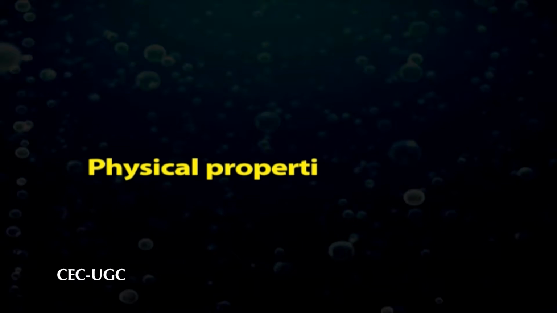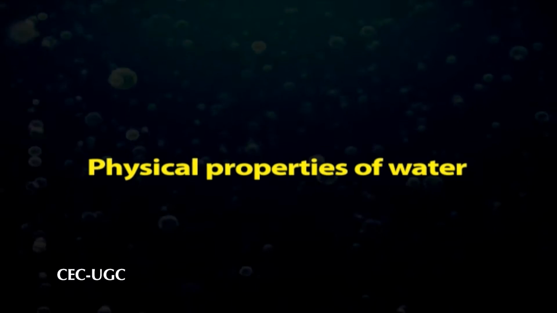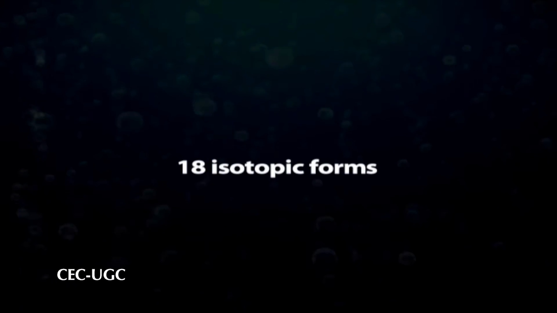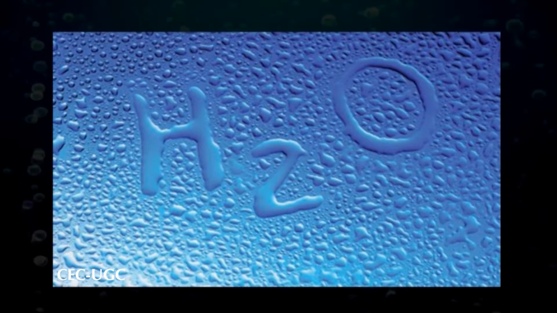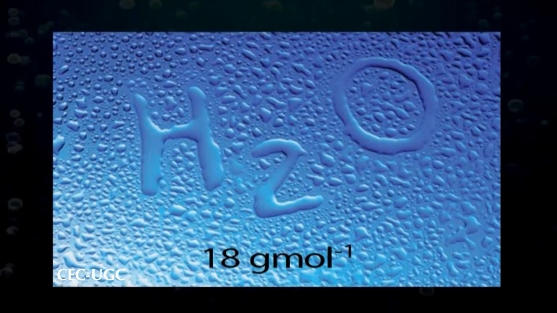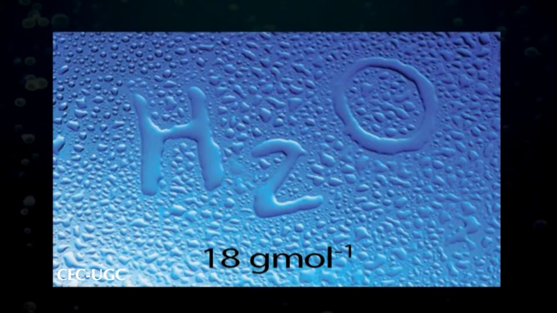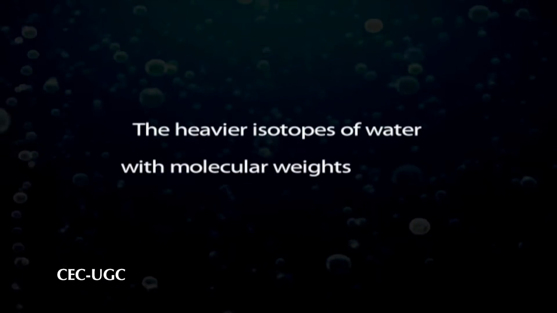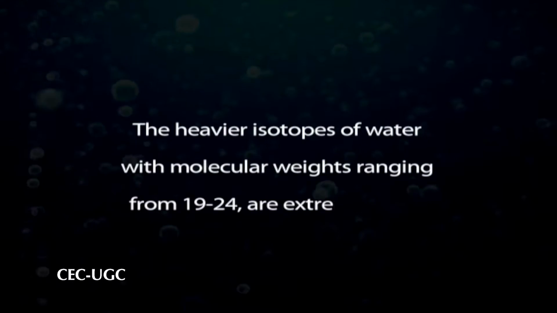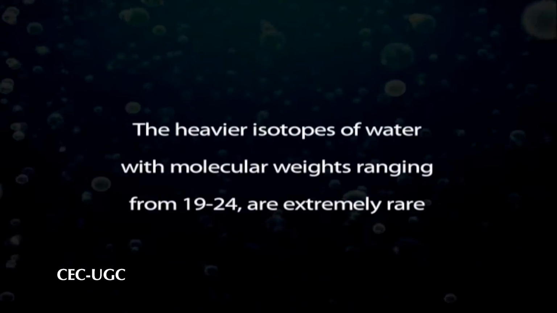Physical properties of water. The major physical properties of water are, molecular weight. Water can exist in 18 different isotopic forms. The lightest isotopic form of water, which is common, has a molecular weight of about 18 grams per mole. The heavier isotopes of water with molecular weights ranging from 19 to 24 are extremely rare and may not be as biologically active as standard water.